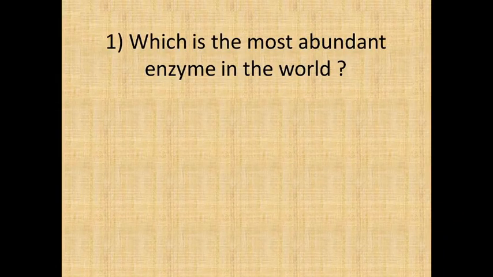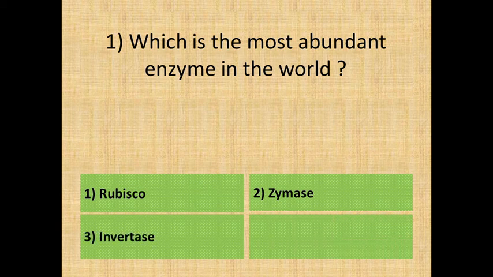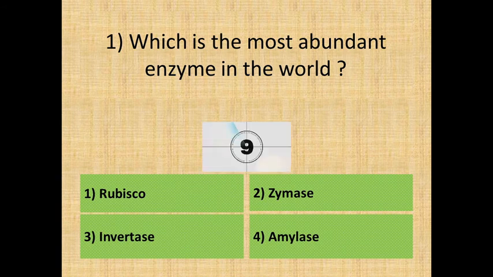Question 1. Which is the most abundant enzyme in the world? And the options are: Option 1, rubisco. Option 2, zymase. Option 3, invertase. Or, Option 4, amylase. And the answer is, rubisco.